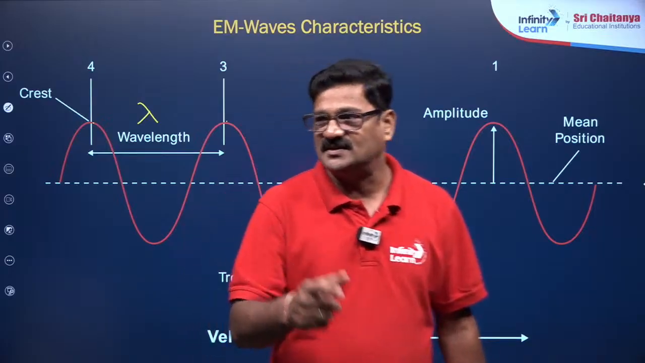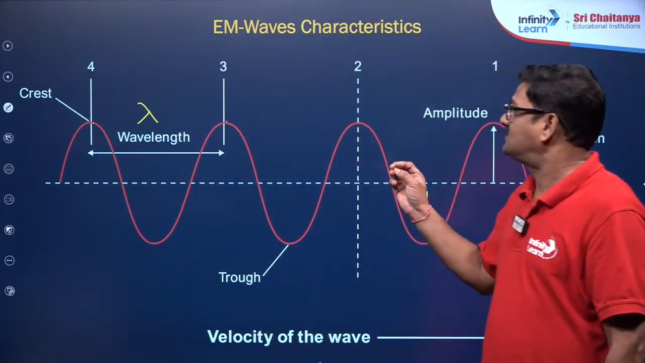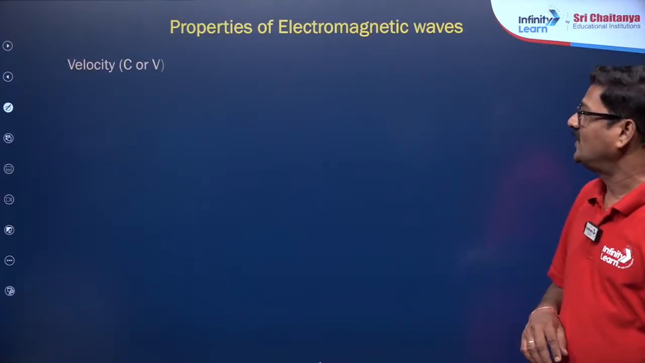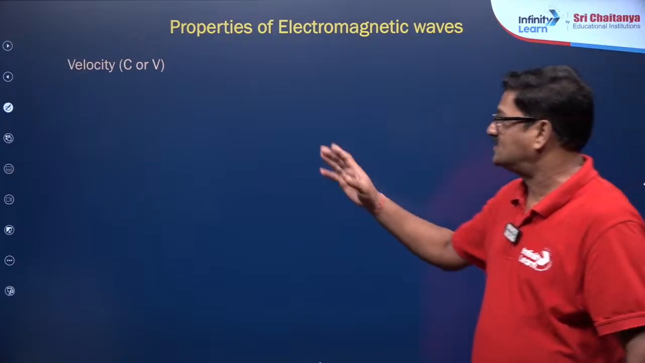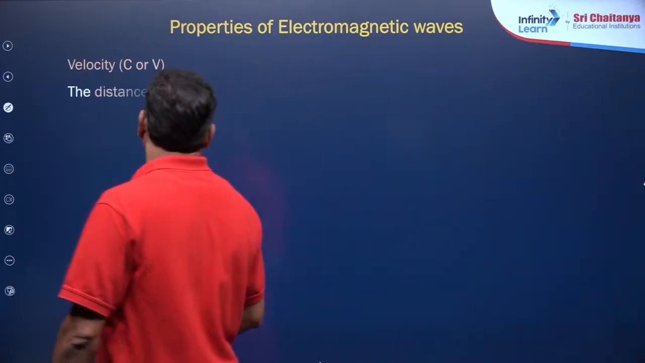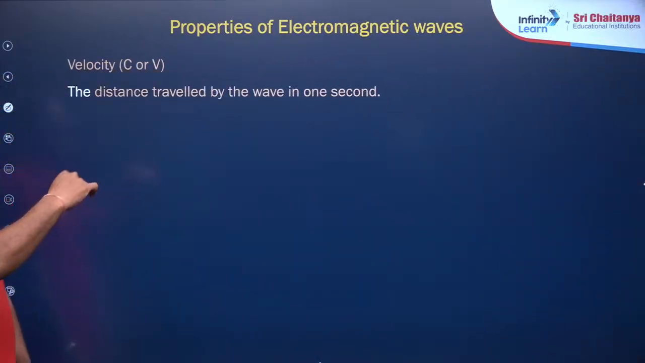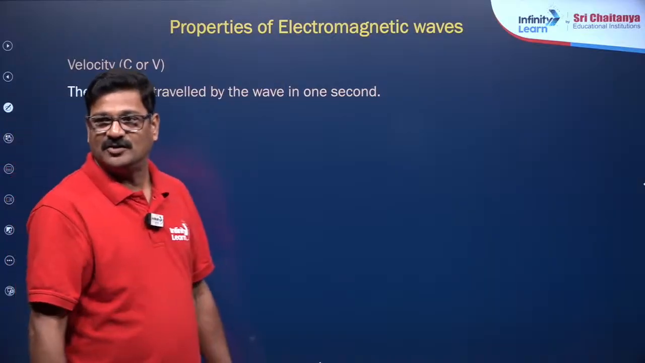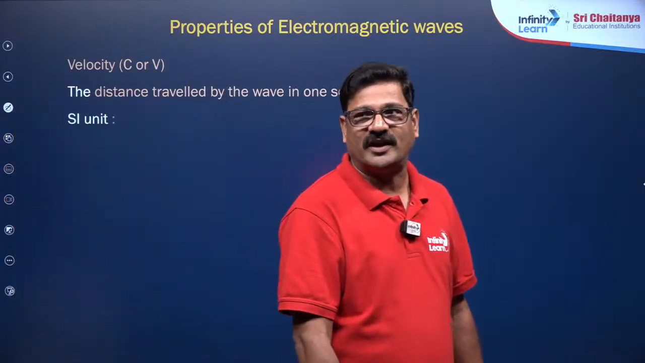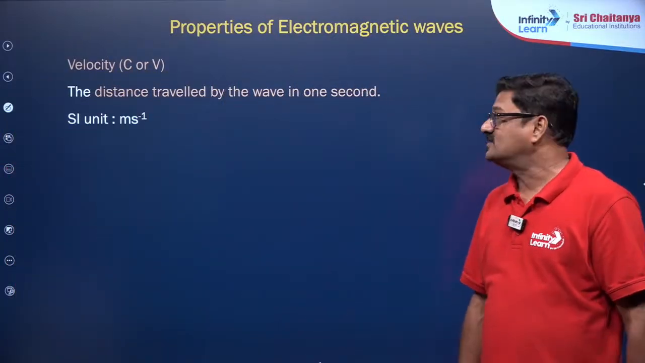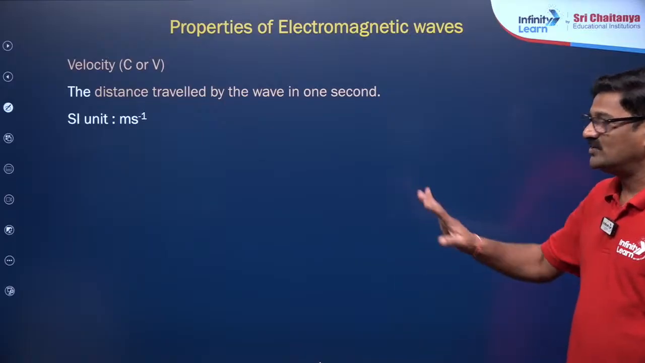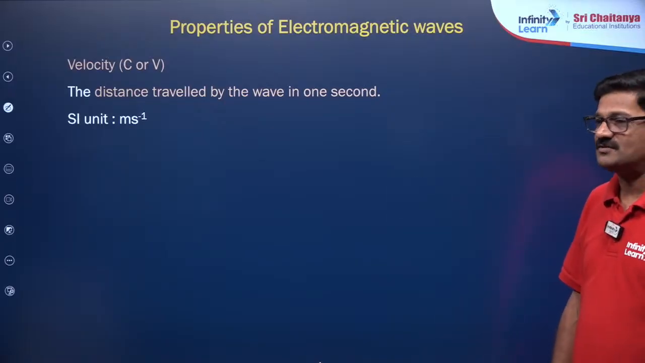Okay, let us see some more details about this. You can see velocity, it is said to be c or v. Its value is the distance traveled by the wave in 1 second. You know the value, it is going to be 3 into 10 raised to 8 meters per second, and the SI unit is meters per second, my dear children.